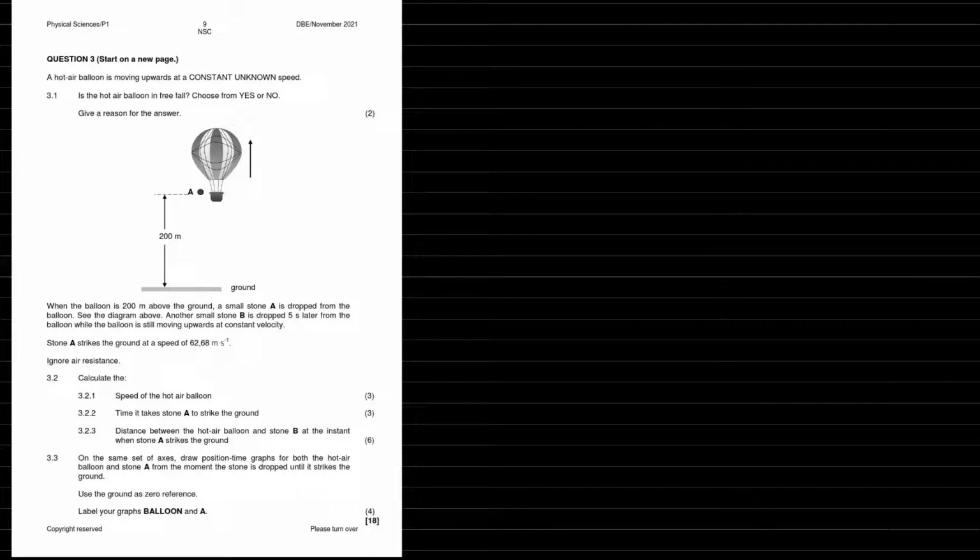So V initial of the ball is going to equal the velocity of the balloon. You're essentially giving that ball the balloon's speed because you're traveling up with the ball at the same time. Even though you drop it, it still has that velocity from before.